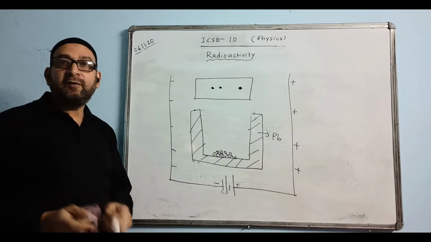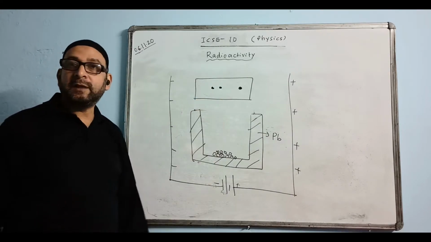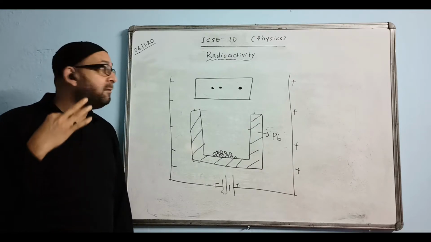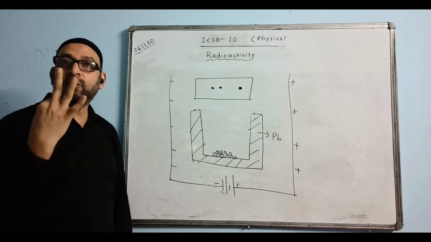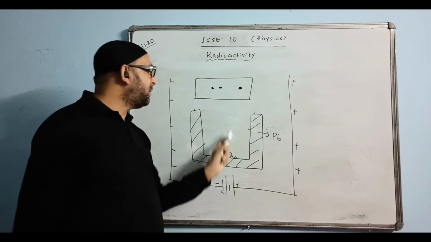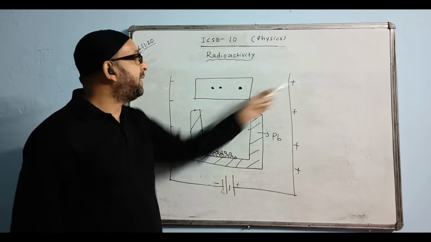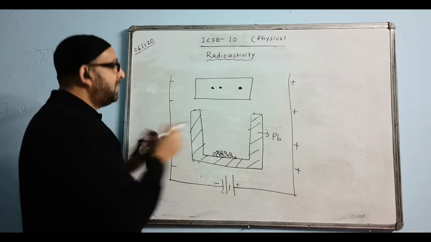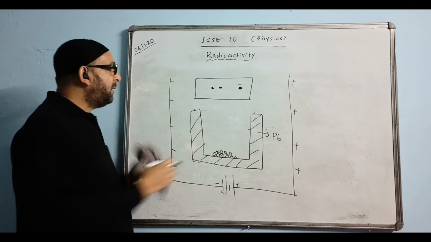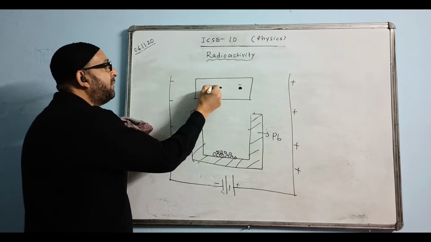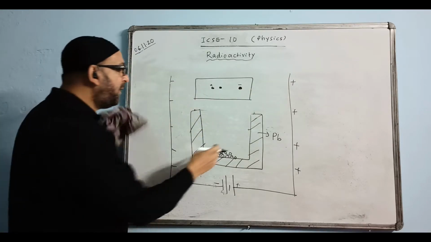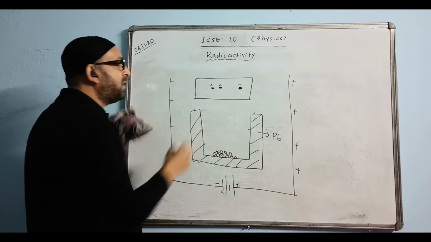So on the basis of these three spots seen on the photographic plate, he categorized or classified the radiations into three types. The spot which was received towards the positive end, it must be negatively charged, negative in nature. And the one which is going towards the negative side, it must be positive, because positive attracts the negative, negative attracts the positive. And the one coming at the center was uncharged, meaning zero charge.